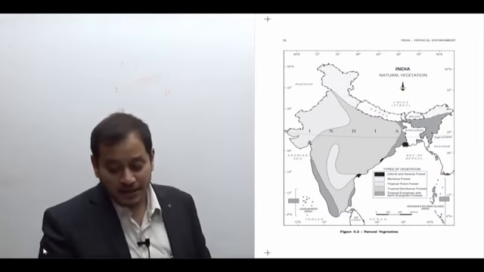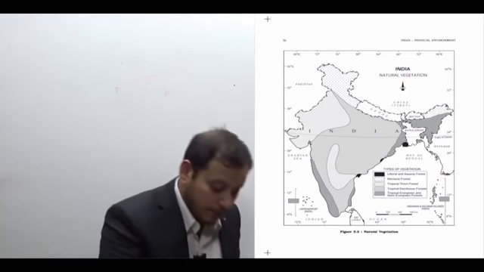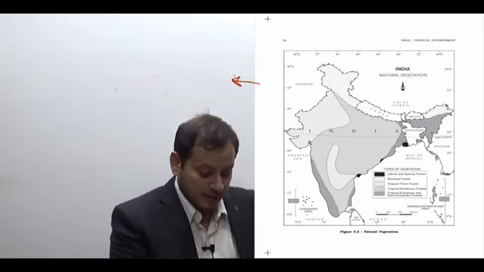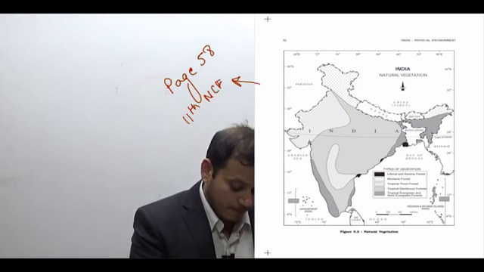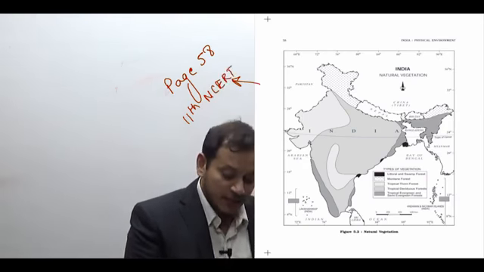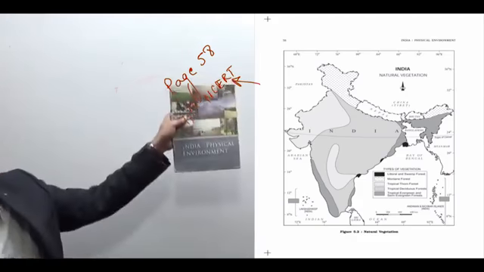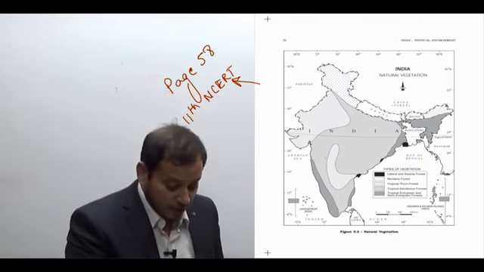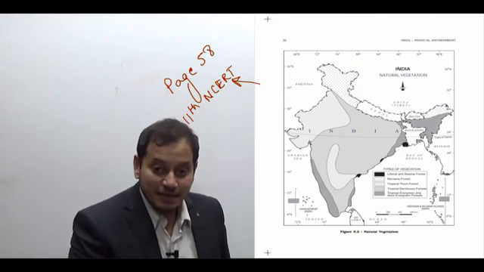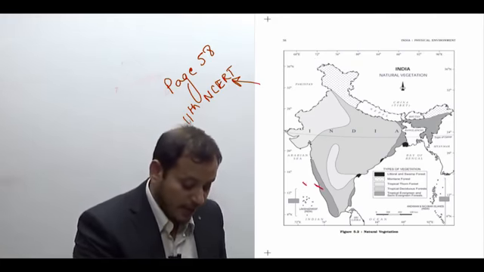Other than this, you can also refer to the map which is given in the 11th standard NCERT, which I have provided here. The natural vegetation map is given on page 58 of the 11th NCERT, the same NCERT I have told you, the India Physical Environment NCERT. You can see here we have tropical evergreen and semi-evergreen forest, the area I am marking as 1.